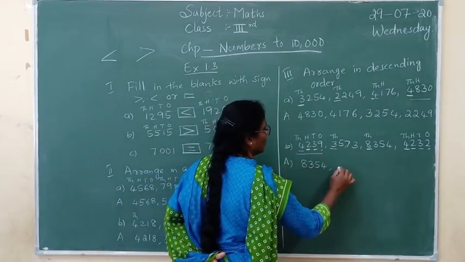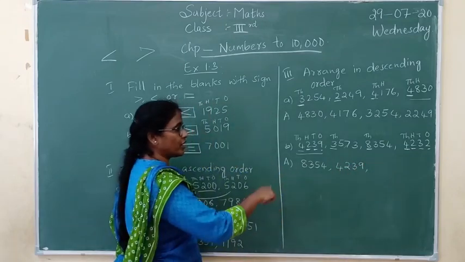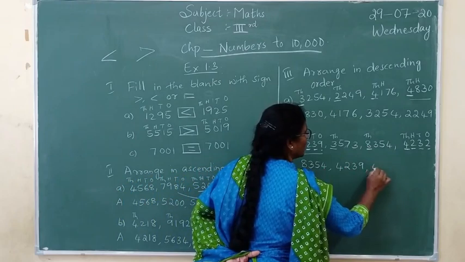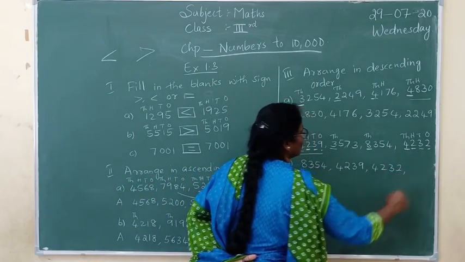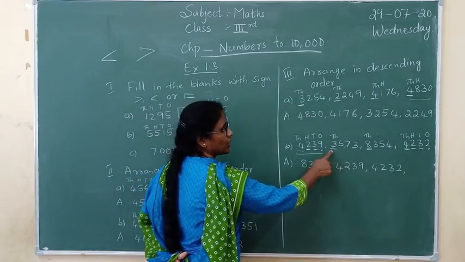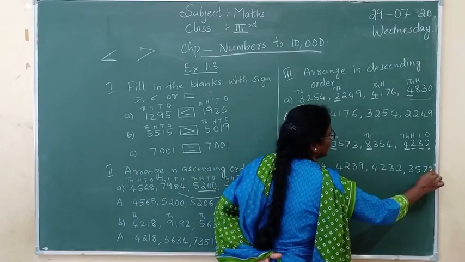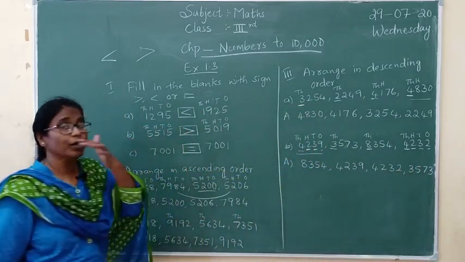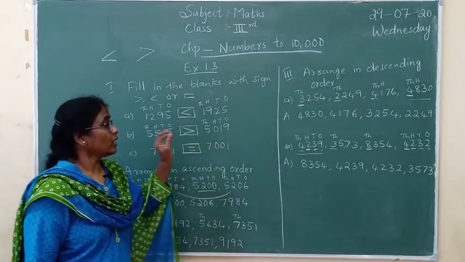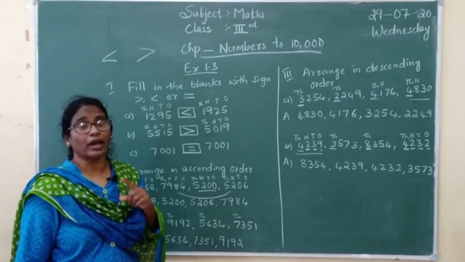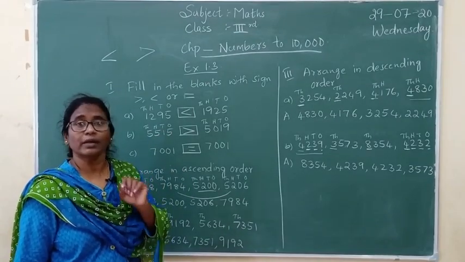So this whole number we are going to write here, the next highest number, that is 4,232. So the last one after that, which number comes here? It is 3,573. So in this way you are going to write the ascending order and the descending order depending upon the numbers given, and also we have to see the place value very carefully, otherwise we will miss the numbers, children.